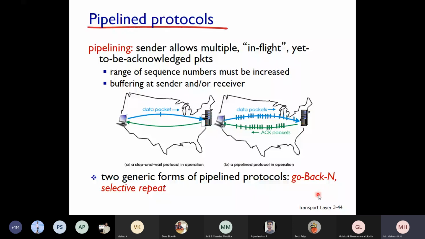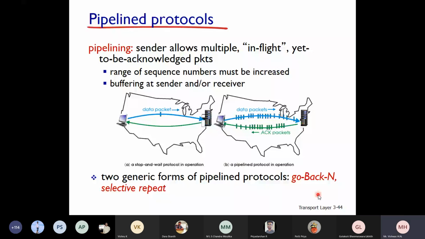In RDT, reliable data transfer protocols, we discussed RDT 1.0, 2.0, 2.1, 2.2 and 3.0. All those are stop and wait protocols. There are some problems with the stop and wait protocols with respect to sender utilization, so we are going for pipelined protocols. In pipeline protocols, you are going to study two different protocols, that is go back N and selective repeat. Is it clear, students?